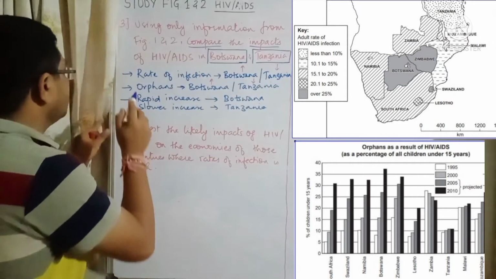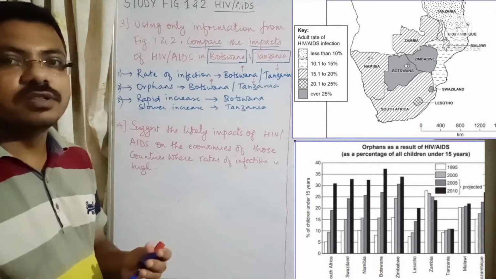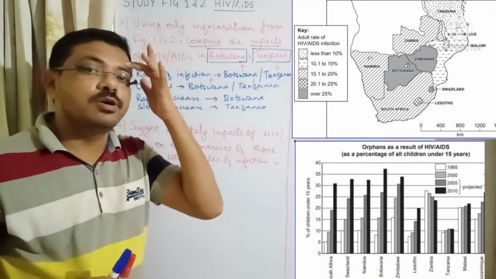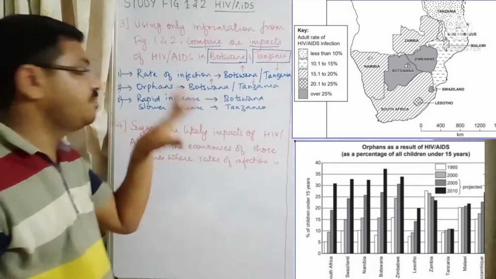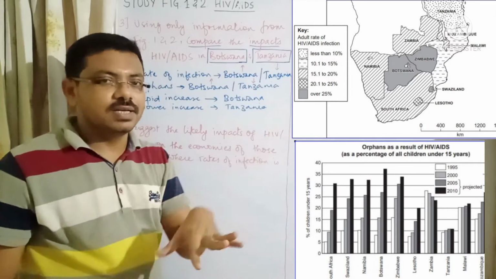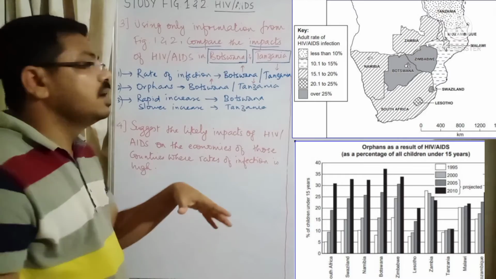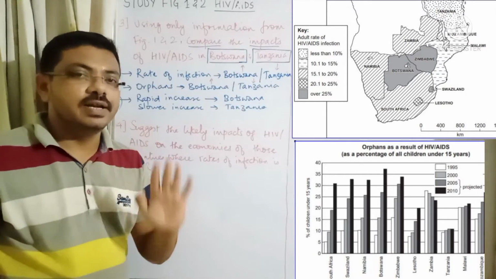So this is your first idea, this is your second idea, and this one is going to be your third idea. But the answer should be written in proper sentences, right? The rate of infection of HIV/AIDS is higher in Botswana and it is lower in Tanzania. The second idea could be that the number of orphans is higher in Botswana and lower in Tanzania.